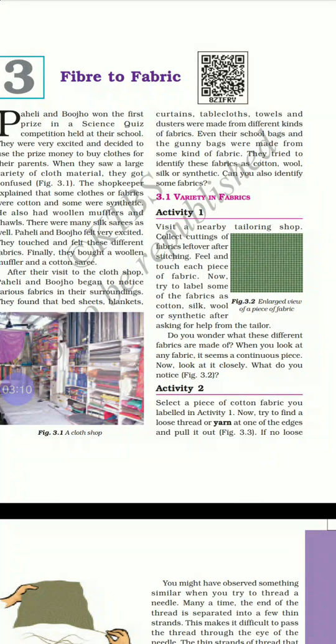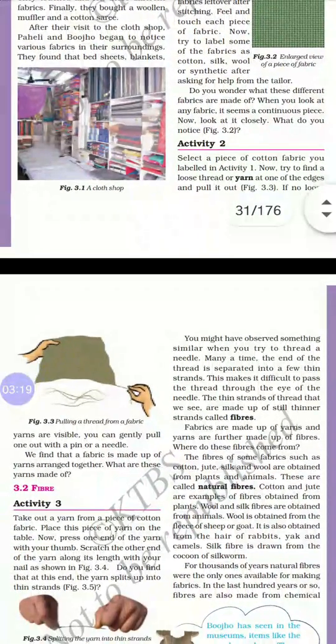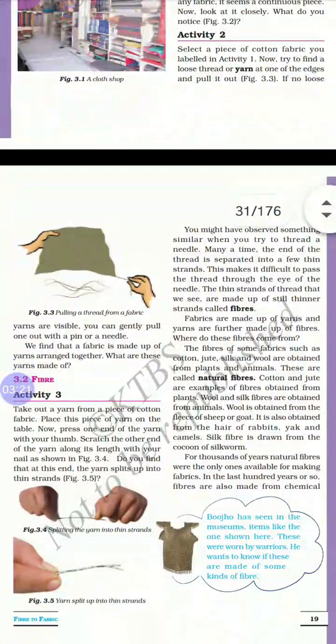We'll try to know how a fabric is prepared, what a fiber is, and how we convert it into fabric. Very interesting chapter. First of all, we'll try to know what a fiber is. You might have observed something similar when trying to thread a needle. Many a time the end of the thread is separated into a few strands. This makes it difficult to pass the thread through the eye of the needle. The thin strands of thread that we see are made up of still thinner strands called fibers.